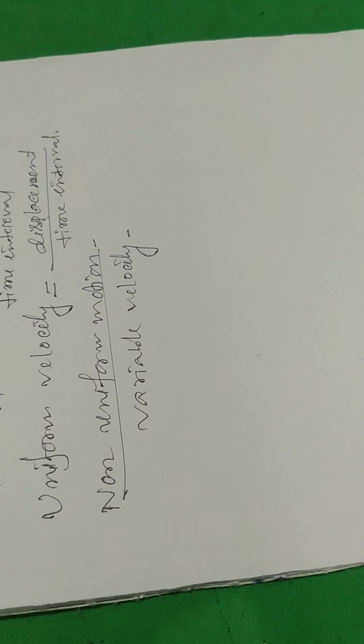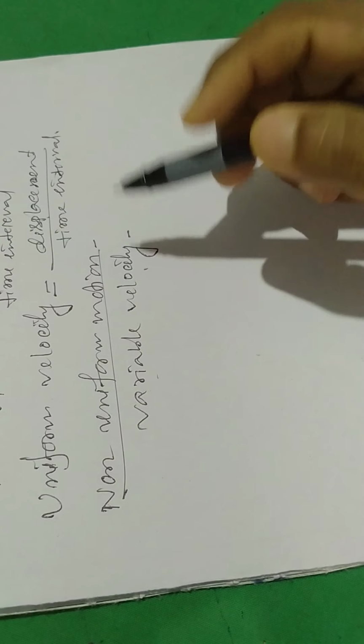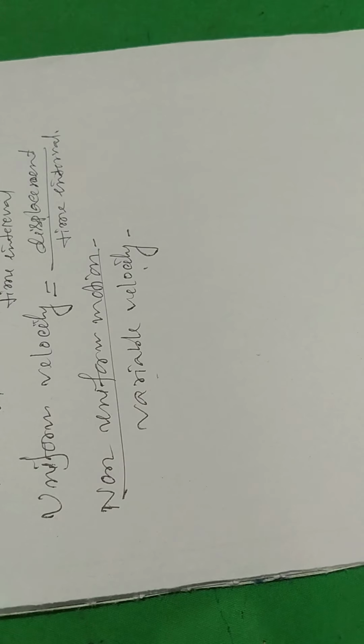An object is said to be moving with variable velocity if it covers unequal amounts of displacement in equal intervals of time. So that is called variable velocity, or non-uniform velocity.